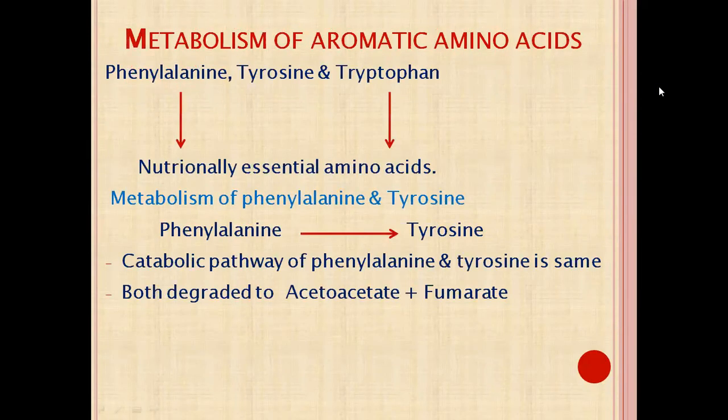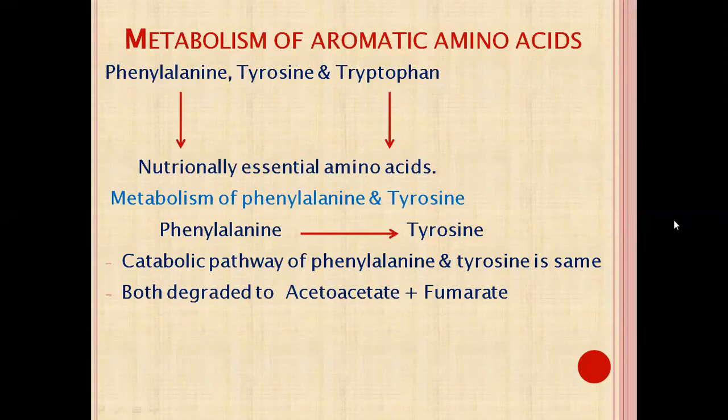What are the aromatic amino acids? Phenylalanine, tyrosine and tryptophan. Among these three, which is the non-essential amino acid? That is tyrosine. Tyrosine is a non-essential amino acid, while phenylalanine and tryptophan are both essential amino acids. Why is tyrosine non-essential? Because phenylalanine can be converted into tyrosine, so tyrosine can be formed in our body.